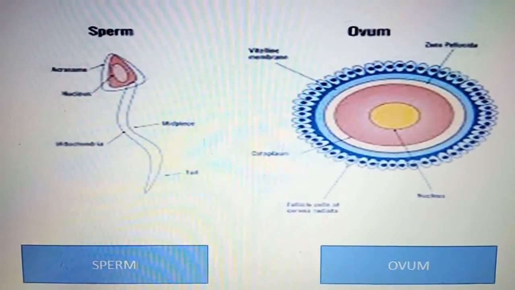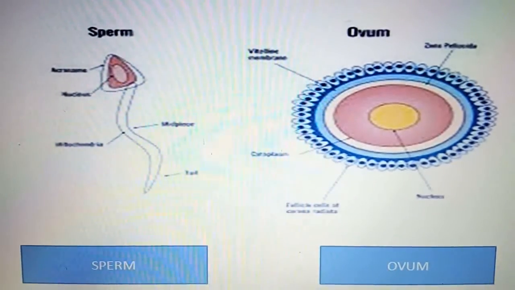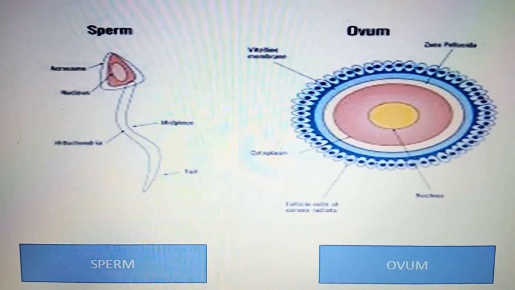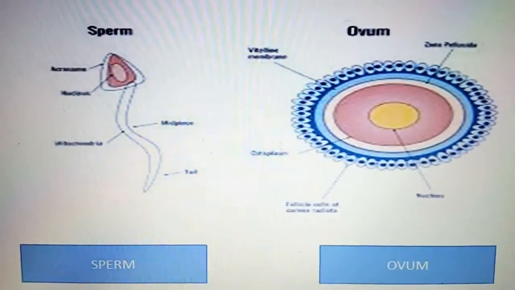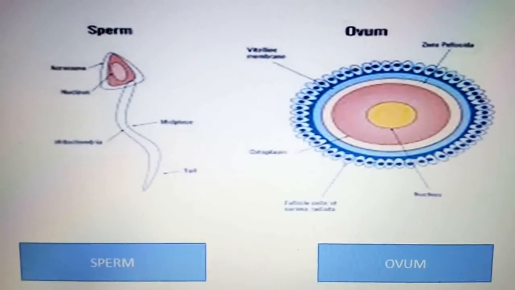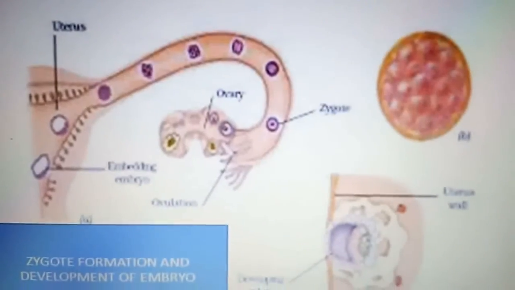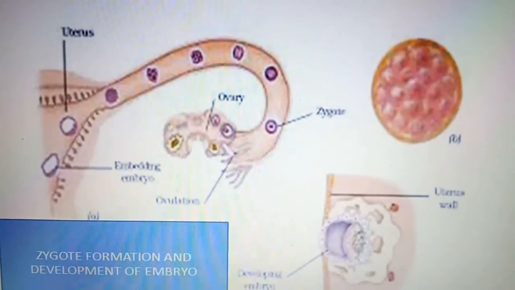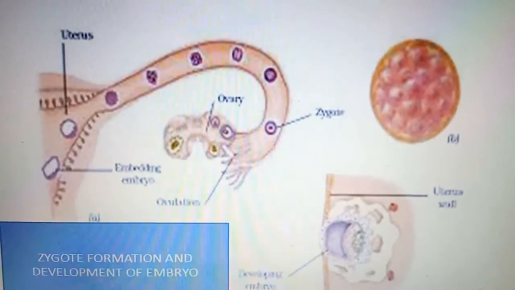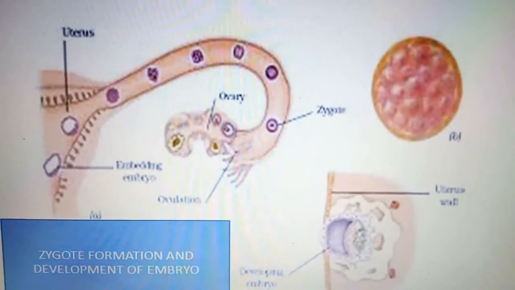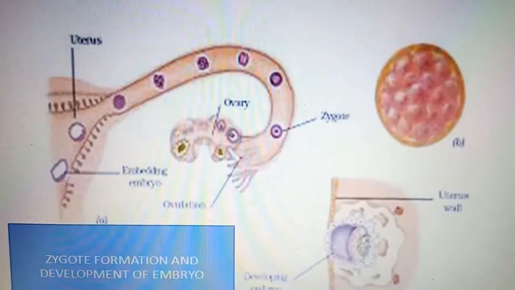The fusion of the male and female gamete takes place outside the body of the female, and this is called external fertilization. Now at the same time, let's see the development of zygote formation and development of embryo. Fertilization results in formation of zygote, which begins to develop into the embryo.